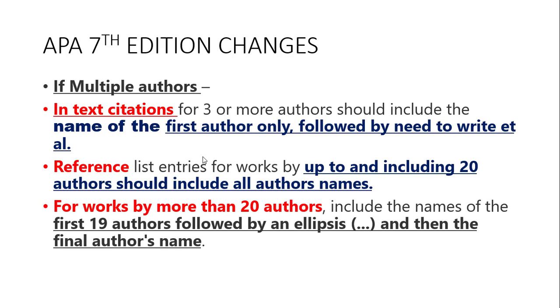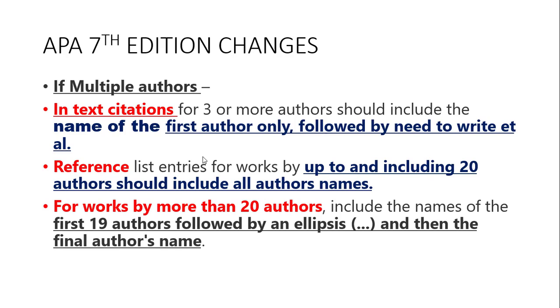And in the reference list, that means at the end of the book where you write the bibliography, no, that is the reference list, if up to 20 authors are there, you have to write all the authors' names. If more than 20 authors, you write 19 authors' names followed by ellipses, that means dot dot dot, and then the final author's name. So these are the minute changes made in the 7th edition in the in-text citation and the reference.